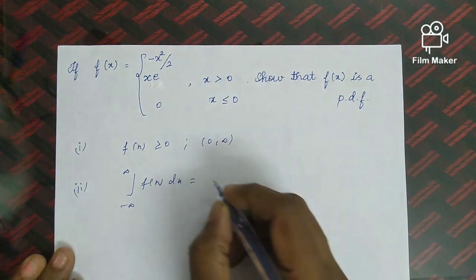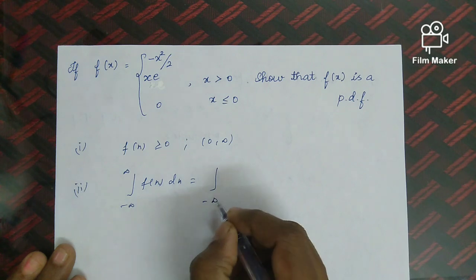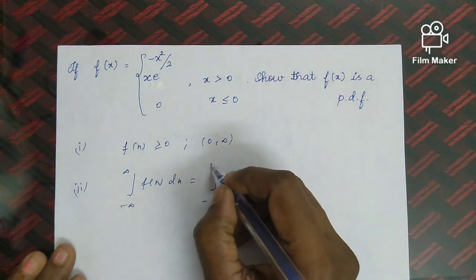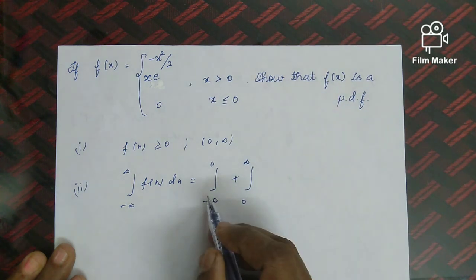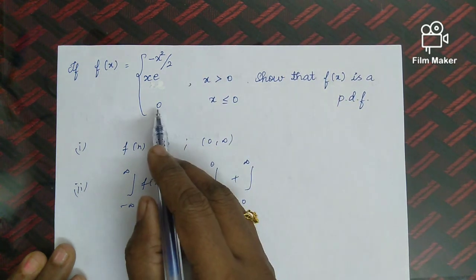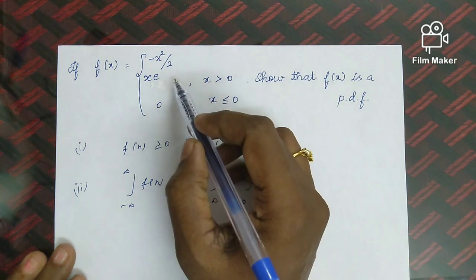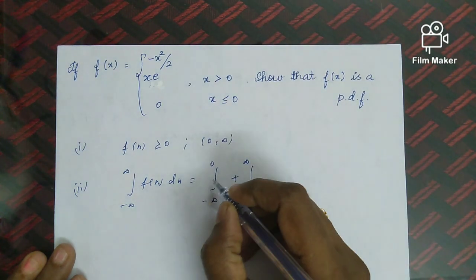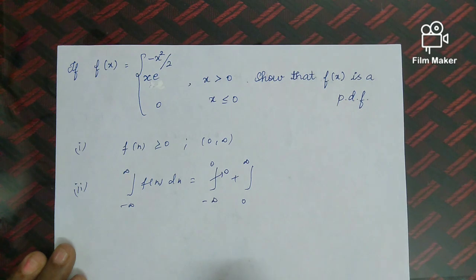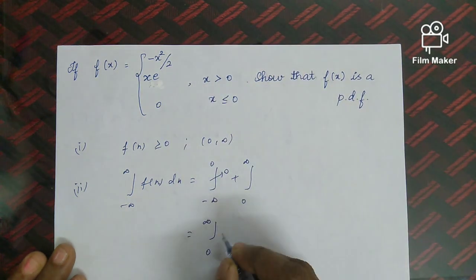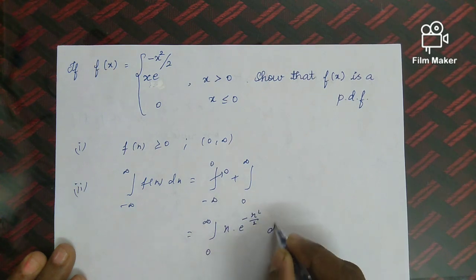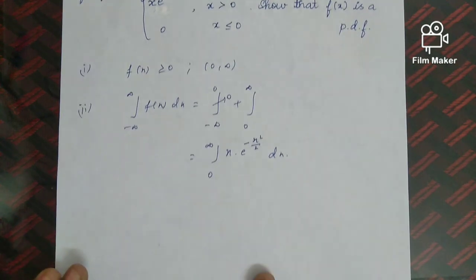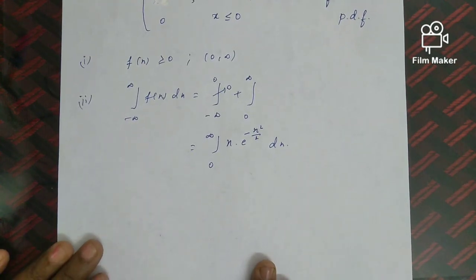Okay, so according to the question, we can split the interval: minus infinity to 0 plus 0 to infinity. Minus infinity to 0, the value of the function is 0. Only from 0 to infinity does it take the value x into e power minus x square by 2. So first integral value is 0. So for the second one, 0 to infinity, x into e power minus x square by 2 dx. Now we are going to integrate this.